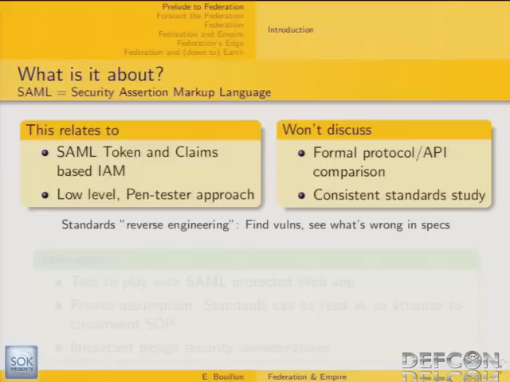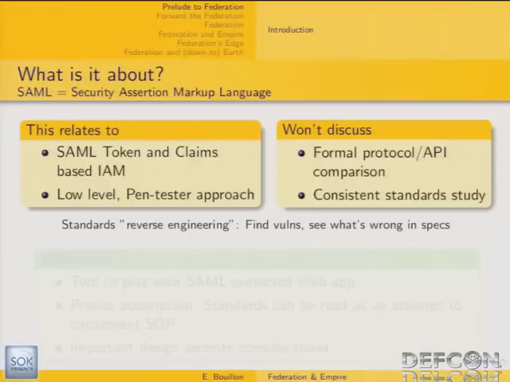So I'm not going to use this level of abstraction, but I'm just going to look at the lowest level of those protocols. And also, this presentation is not about a consistent and formal study of every involved standard. I'm just going to cursorily introduce 2 of them, but you'll see that that's enough to get some interesting results.